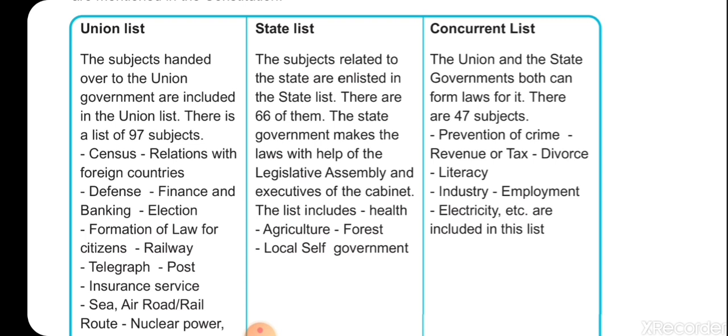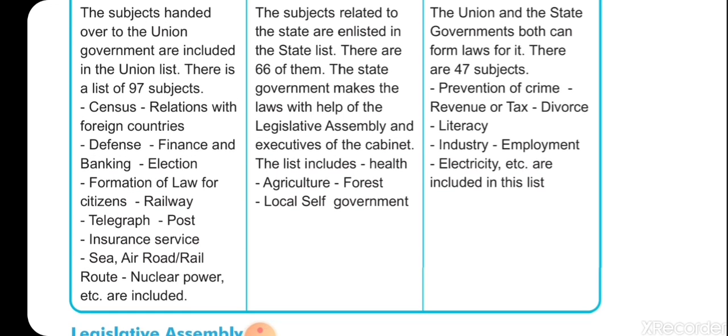There is a list of 97 subjects. These are the subjects taken care of for the effective administration of the entire country, 97 such areas in which the union works.